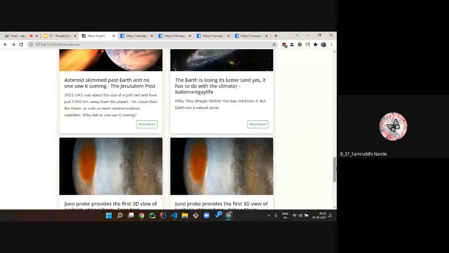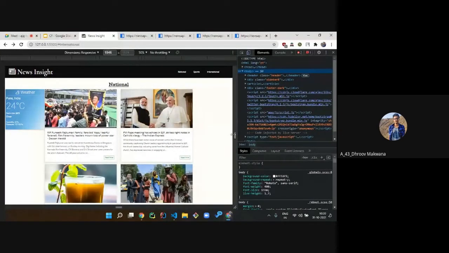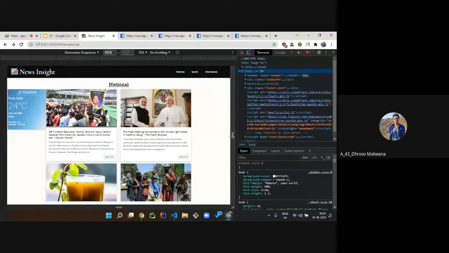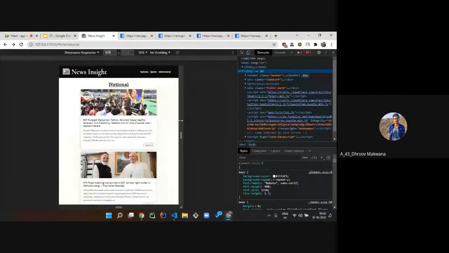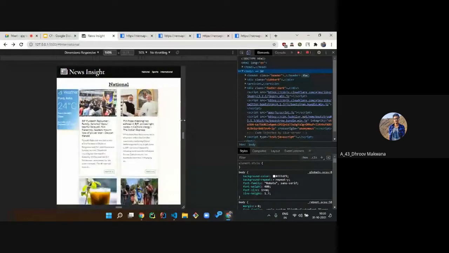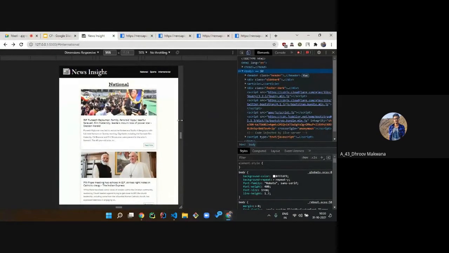Now, Dhruv will demonstrate responsiveness. So now I'll show what responsiveness actually means in a website. I've opened the inspect tool, developer tools in Chrome. And this is how our website will look on a wide screen. Then as we keep on decreasing the screen width, after a particular width, the weather card disappears. This is because the screen cannot fit the weather card anymore, so we made its display none. Then instead of showing two cards on one row, we change it to one card on one row.